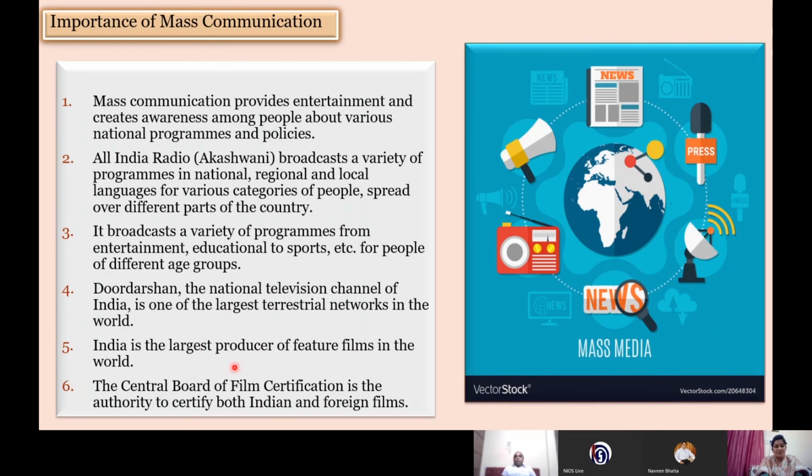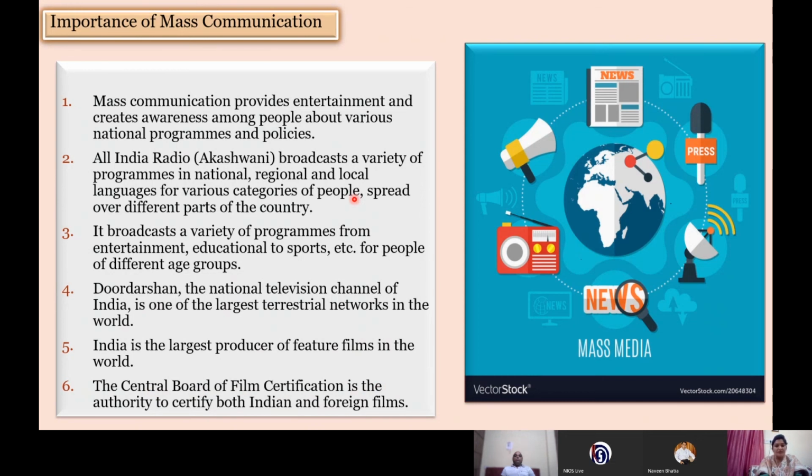There is a censor board also which keeps a check on the production of films. If there is anything objectionable, that is removed. So it is the Central Board of Film Certification. It is a very important question from the 1 mark point of view. Sometimes they ask which government institution or government body certifies Indian and foreign films in India. So it is the Central Board of Film Certification.